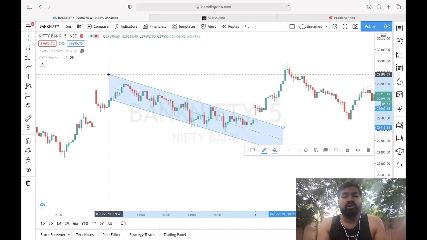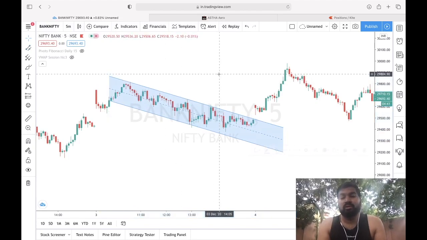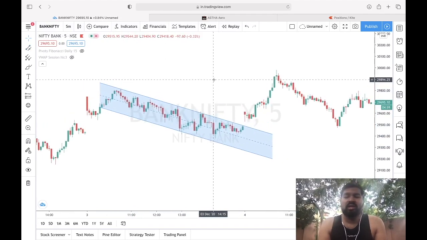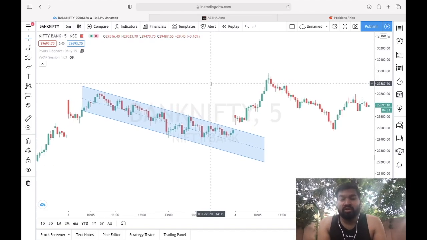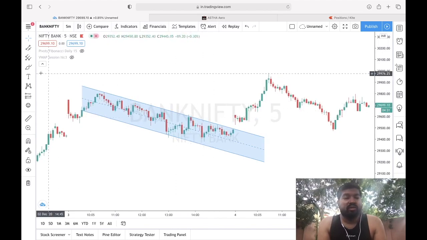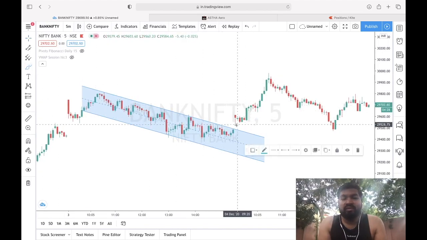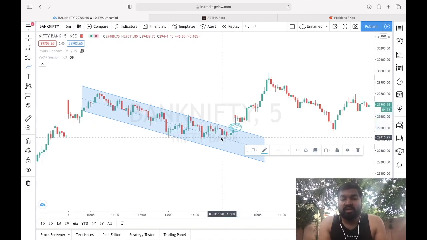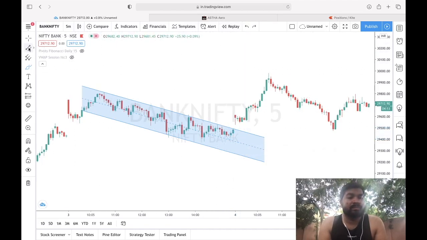So this was a simple analysis. This is called a parallel channel. Whenever this channel is formed, we will see a good 1:4 risk reward. I'll tell you why. Let's say we are entering somewhere around here at the breakout. Today it was a gap up, so that doesn't count. If we are entering at a breakout, then this is our stop loss, a small amount. Then from here we book a good profit. Let me just show you that.